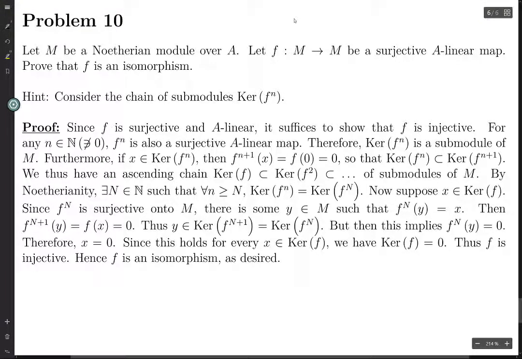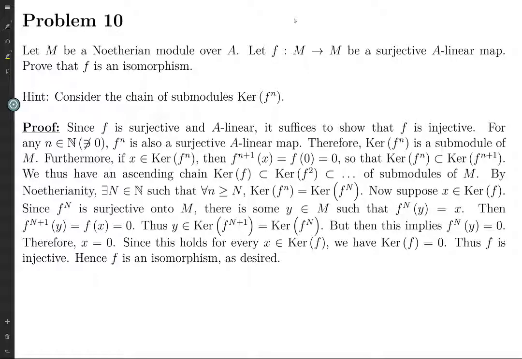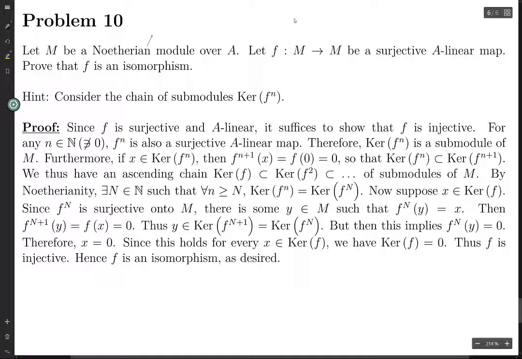Alright, let's suppose we have a Noetherian module M. Let M be a Noetherian A-module, and let f be a surjective A-linear map from M to M. Prove that it's automatically an isomorphism. That's a pretty strong statement, so let's prove it.